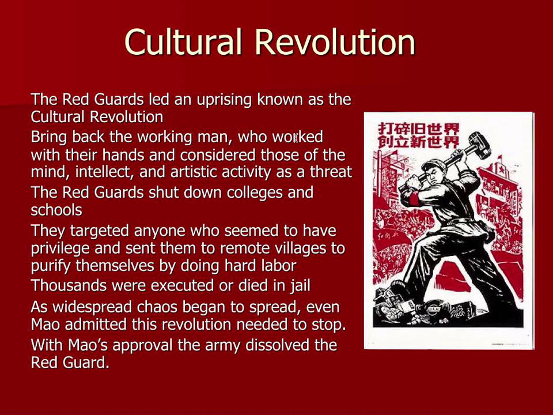Thousands are executed or died in jail, and Mao realizes that he's lost control of this revolution, and he uses the army to stop the Red Guard. So Mao's Great Leap Forward ends up in a great leap backward, and then to regain control of the country, he does a cultural revolution with his Red Guards, his basically high school kids, and they end up leading a revolt in the country. So that is how China becomes a communist country.